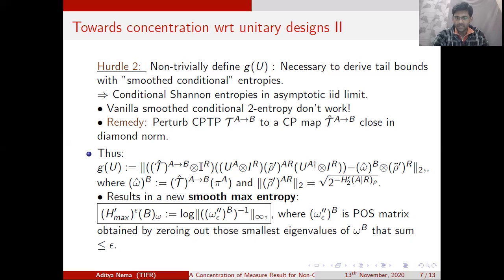And rho tilde prime AR is so chosen such that the 2-norm of rho tilde prime AR is equal to the square root of 2 to the minus the smoothed version of the conditional Renyi-2 entropy.